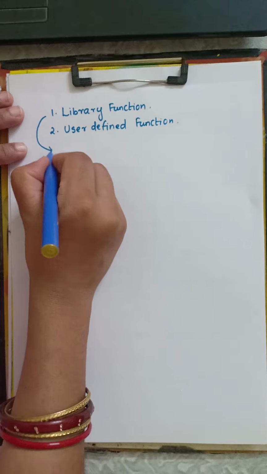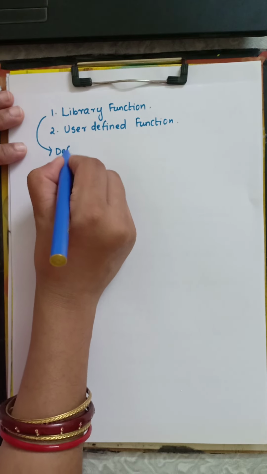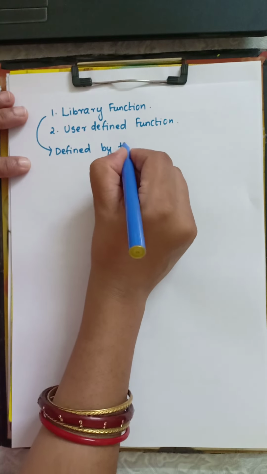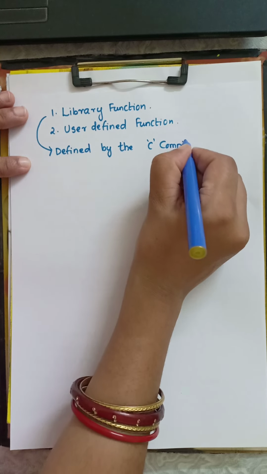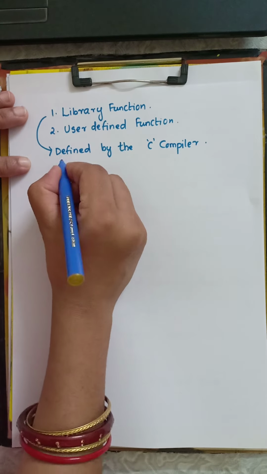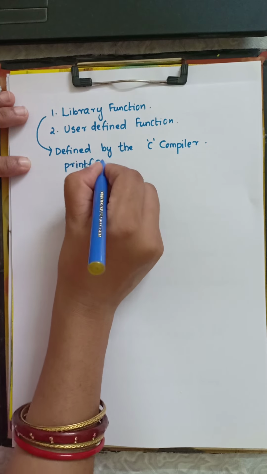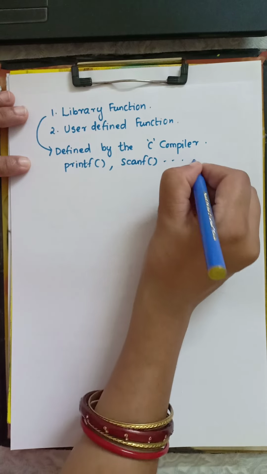So what is library function? This one is defined by the C compiler. So what are the examples? printf, scanf, these are the library functions.